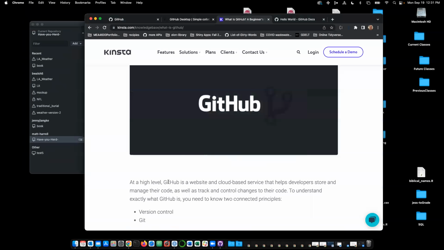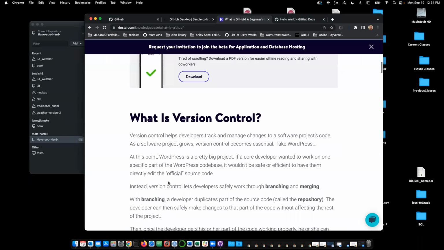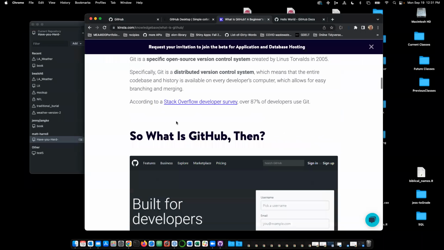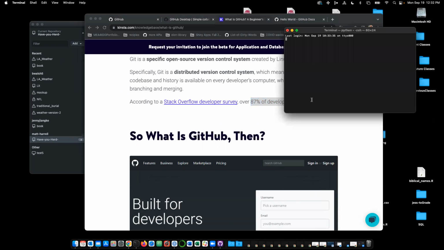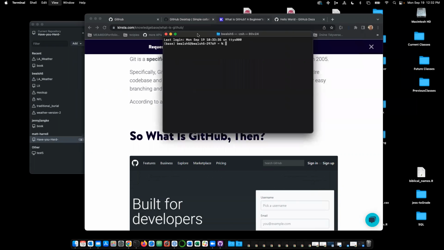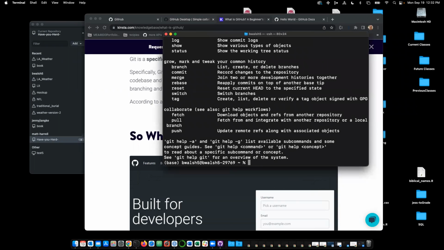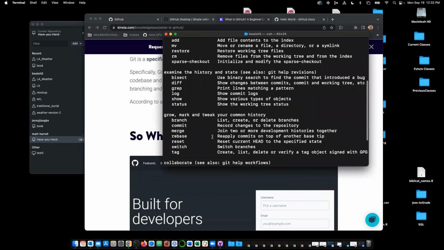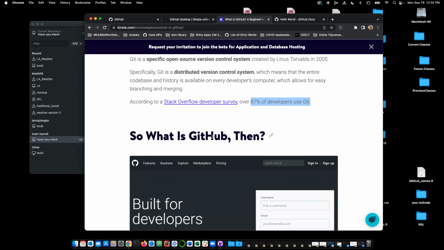Well, first of all, on this What is GitHub page, I saw a nice stat where 87% of developers use Git. A lot of people don't know what Git is, though, even those 87%. If you've ever hung out with your terminal, you may know, but Git is a command in terminal. And so Git is actually kind of like a language. I mean, your terminal is running essentially as a Unix prompt, but you could install Git and run it.